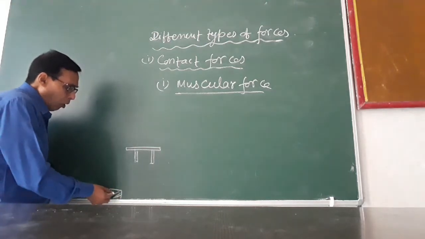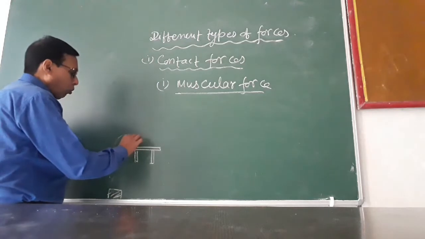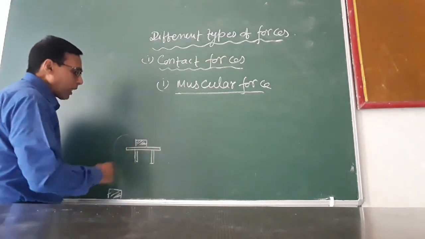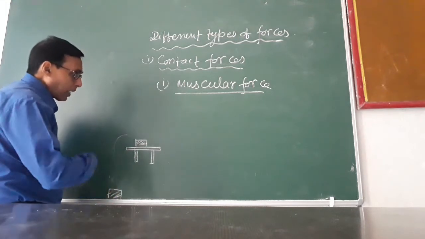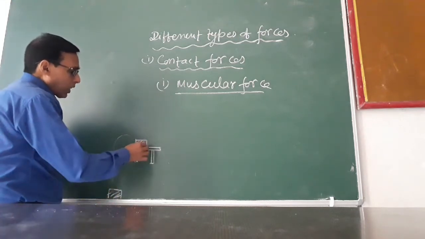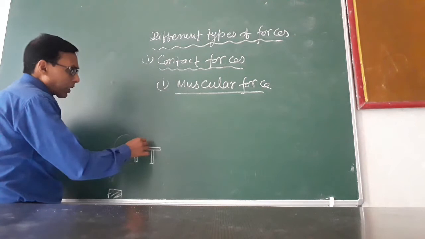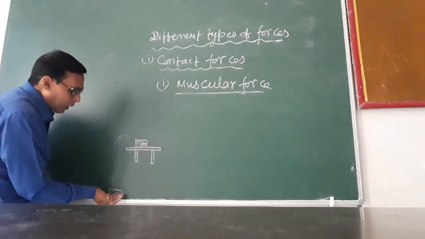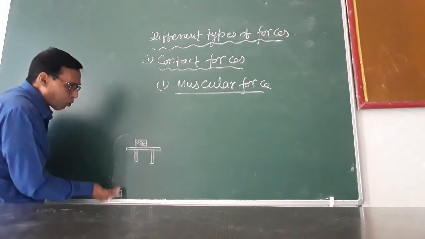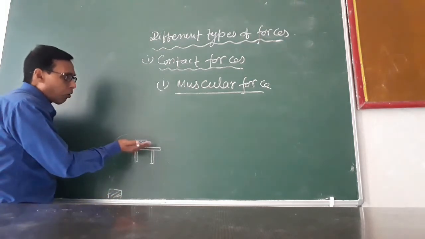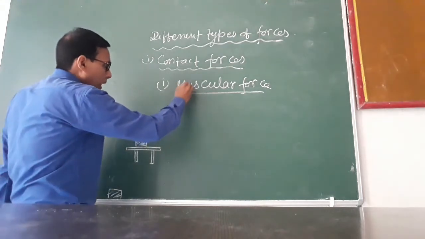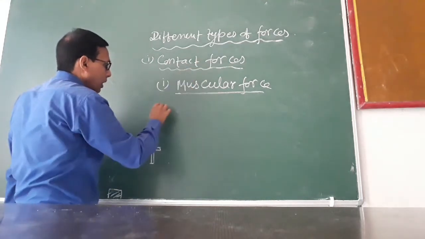When we lift this object and place it over the table, this work is done by our muscles. Without contact we cannot lift this object from the ground to a certain height over the table. So muscular force is an example of contact forces.